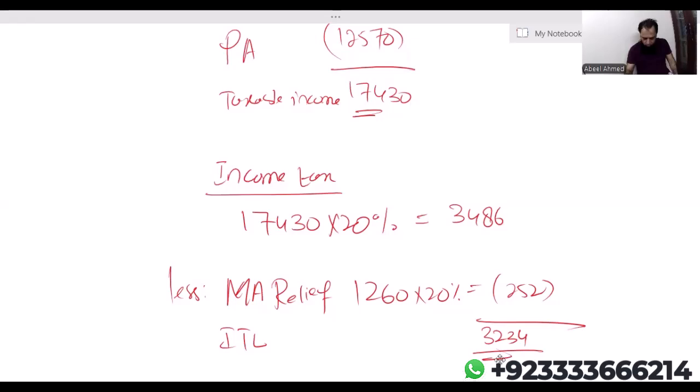Okay, dear students, I just ended the class, and I just wanted to add one more thing in today's class. We know the normal sequence of personal allowances: first we deduct the personal allowance from non-saving income, then we go for saving, and finally from the dividend income.